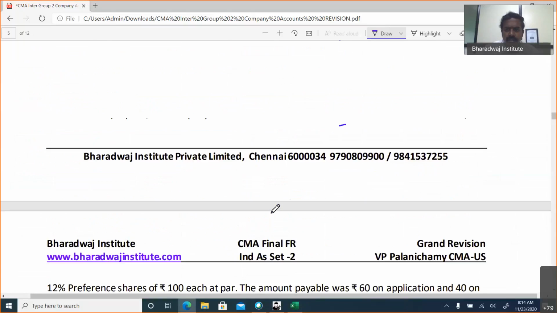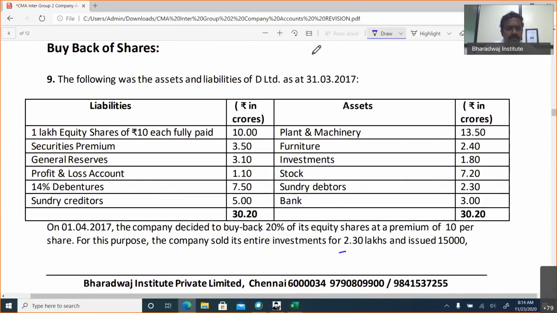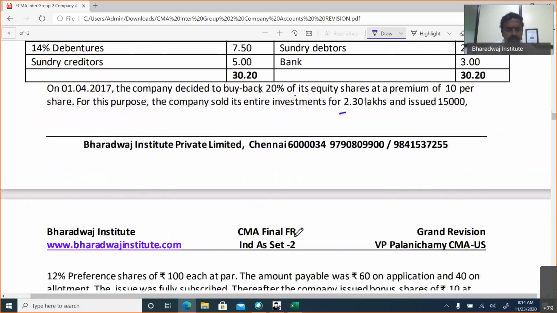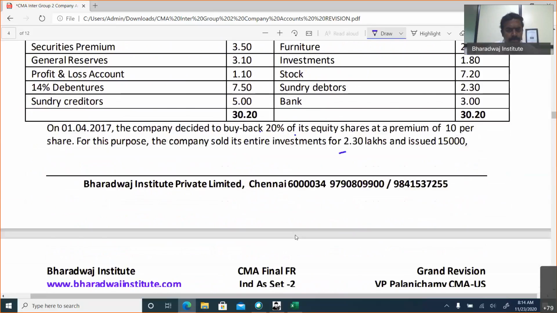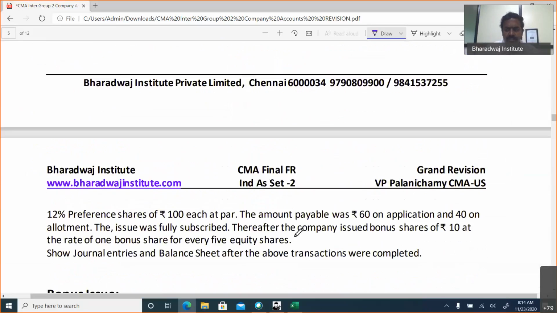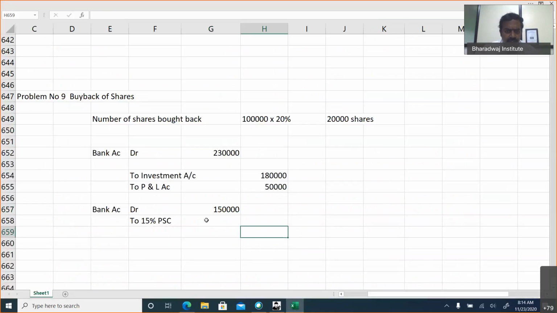How is that possible? It's not 15,000 shares. Please make a change. It is 1,500 shares at 100. It will be 1,50,000.